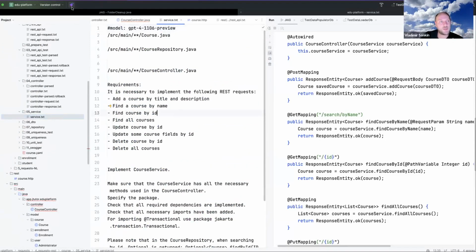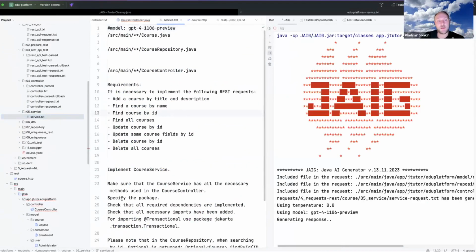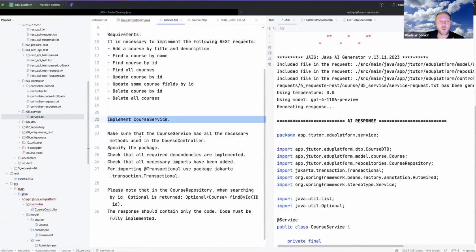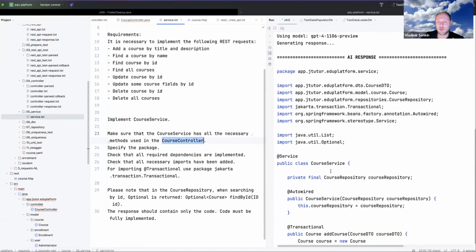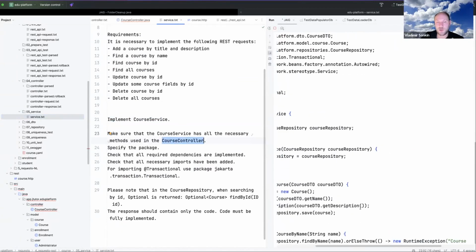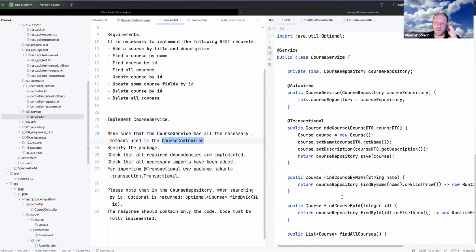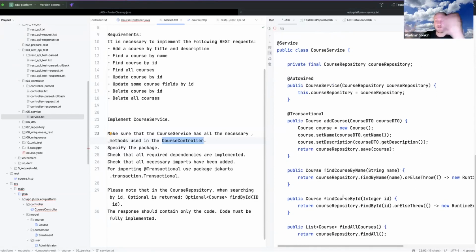Okay, we are telling it, please generate a service and implement the course service. Make sure that the course service has all necessary methods used in the course controller, and it is generating the course service for every call from the course controller. So, okay, it is generating. You see this speed is faster or slower.